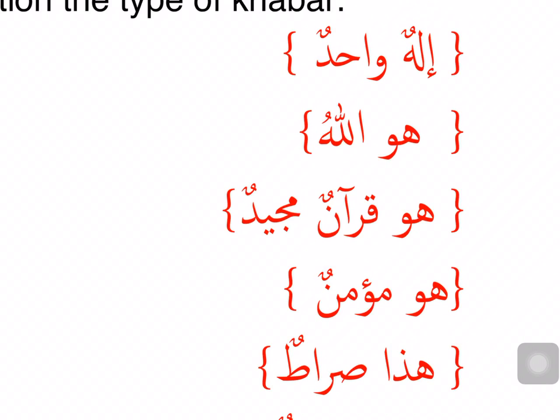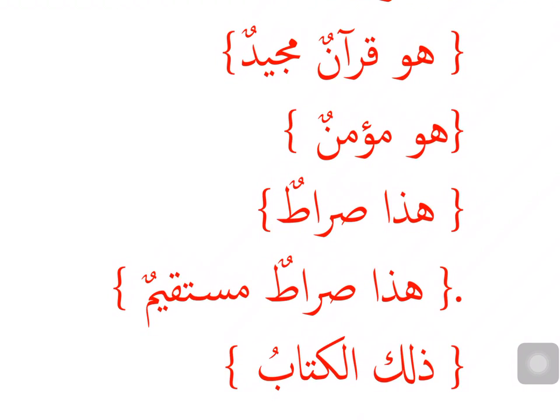The last thing I will do is I will decide what kind of khabar this is so I don't miss out anything. This is a khabar mufrad. It's not a shibhu jumla, it's not a jumla, rather it's a word or a construction that can also come as a khabar mufrad. So the translation then is He is Allah. This is my sentence. Huwa mubtada, lafzul jalala, khabar mufrad. Now let's look at the next one.